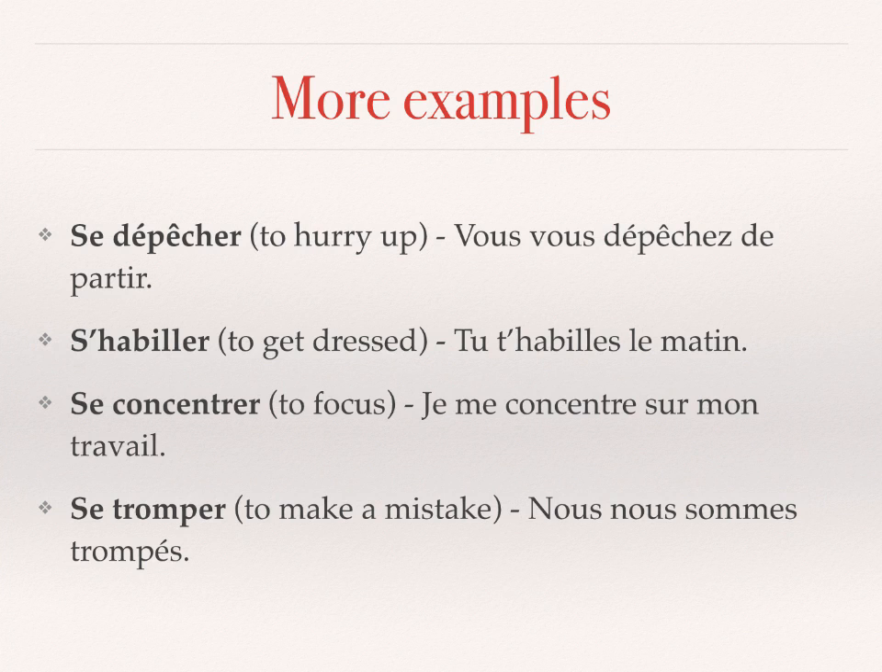Se concentrer, to focus. Je me concentre sur mon travail. Et se tromper, to make a mistake. Nous nous sommes trompés. I will get back to this, but here you can see with this last example that in the passé composé, we use être as an auxiliary verb. So every reflexive verb will use être as an auxiliary verb in the passé composé and all other compound tenses, like the plus-que-parfait, and so on. But I'll get back to this again.